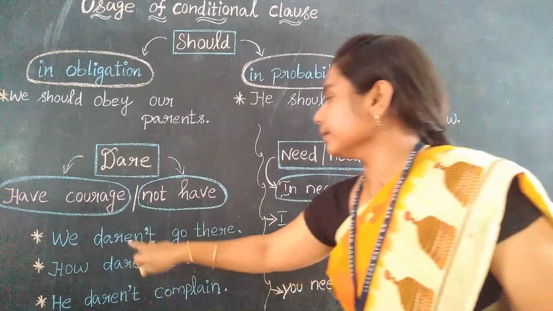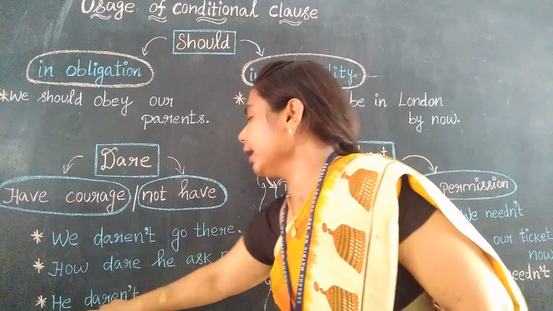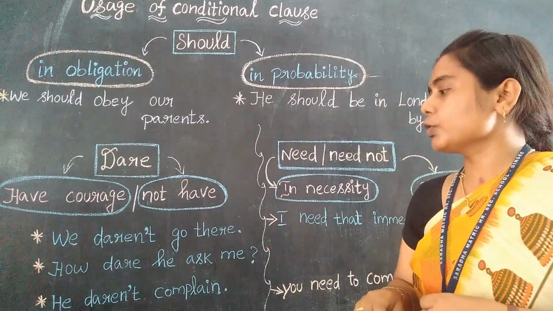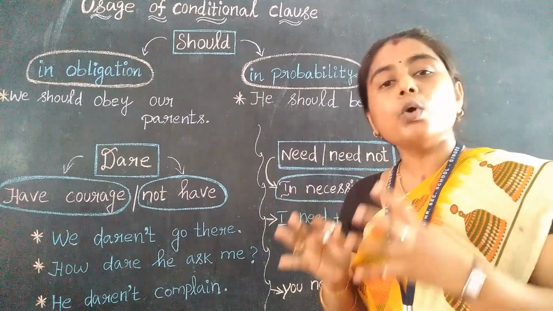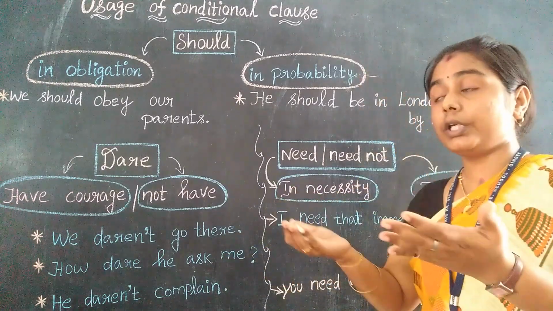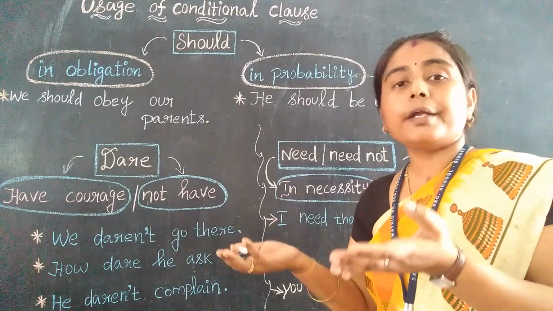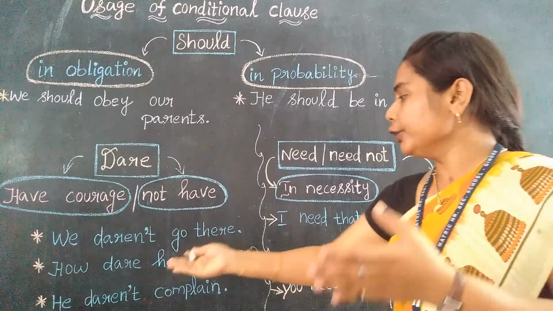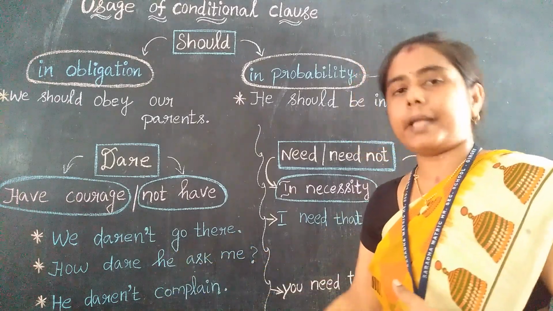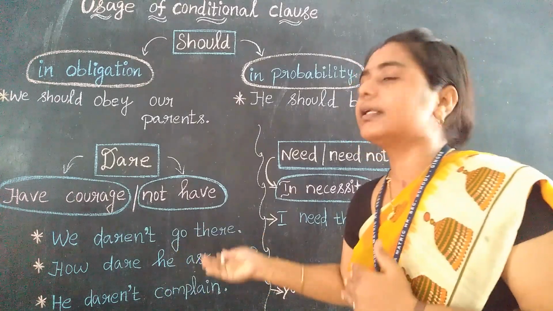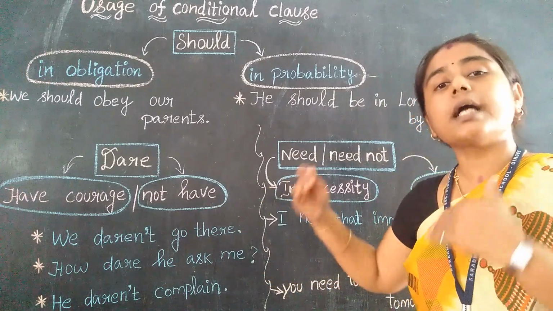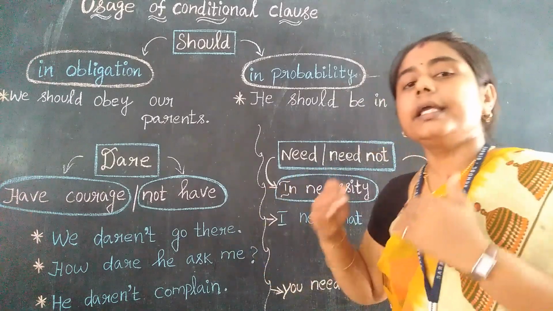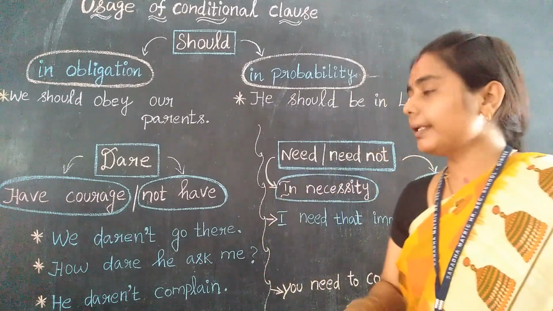Yes, and see another example. He daren't complain. So he doesn't have the boldness to complain. That is, he doesn't have any courage to even go to the police station. Yes, so he doesn't have the boldness to complain, right? So he daren't complain. That is, we dare not. He dare not complain, right?